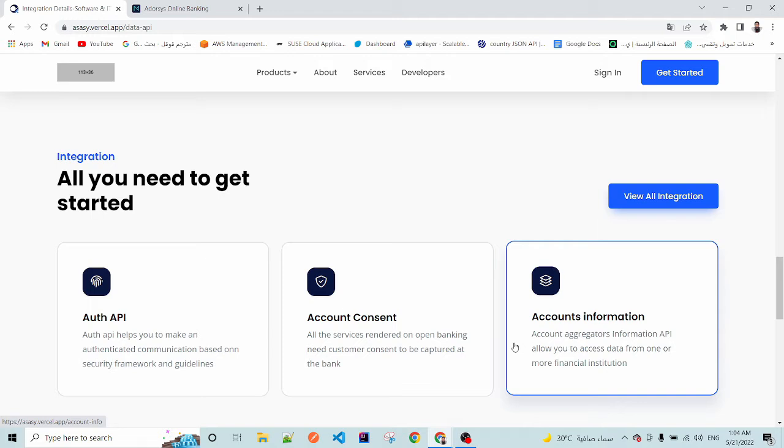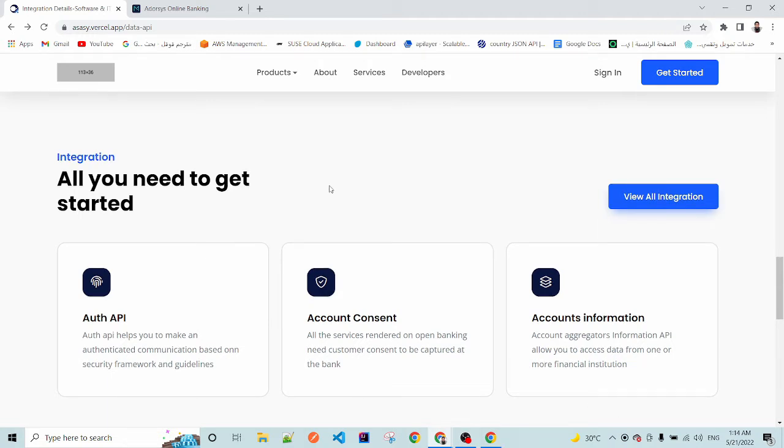Now let me introduce you to our data API we provide at Asasy to third-party providers and how they can integrate with it. First of all, APIs in Asasy platform are secured according to UK security frameworks. In order to integrate with data API, you have to go through all these APIs.